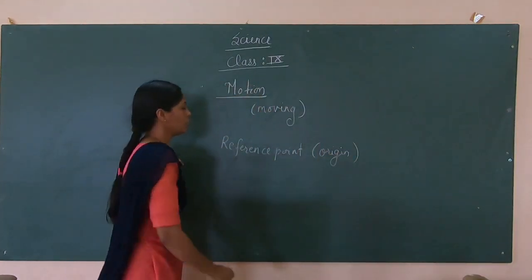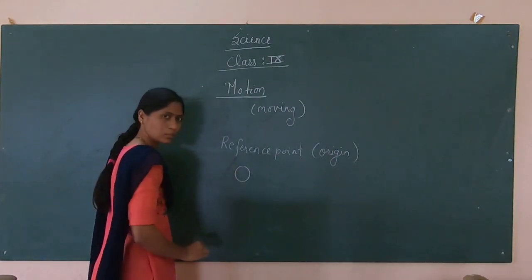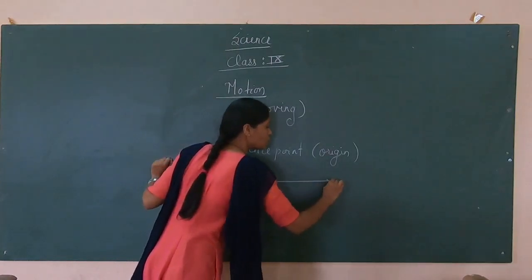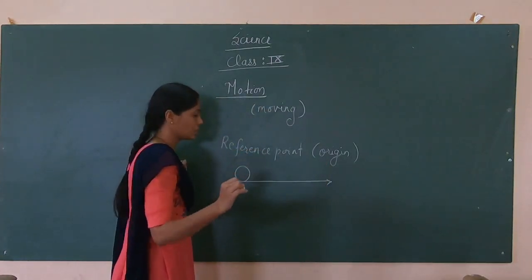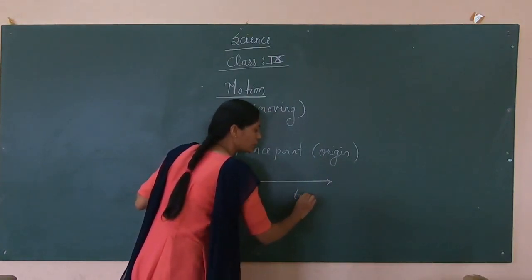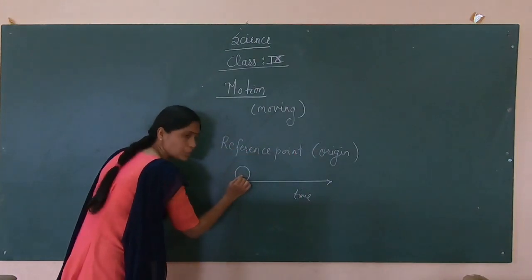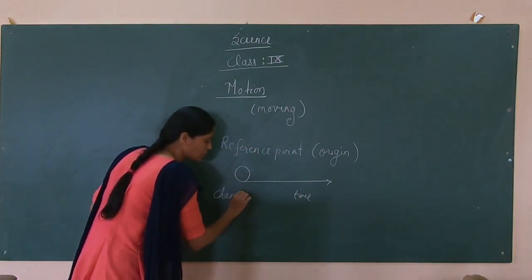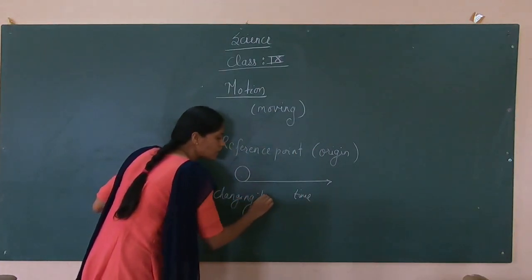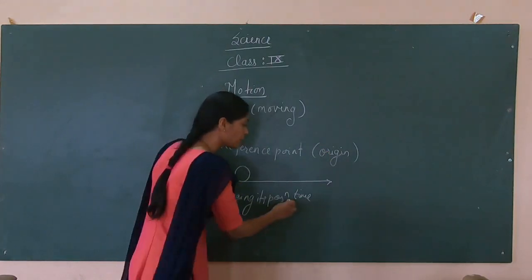Suppose we consider one object which is in motion with respect to time. I'll repeat the sentence. This object is changing its position with respect to time.